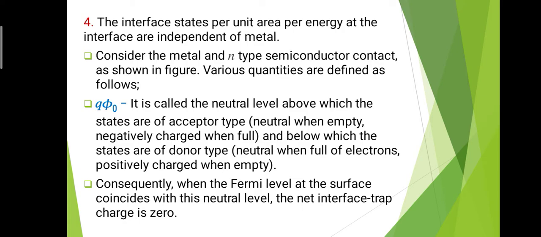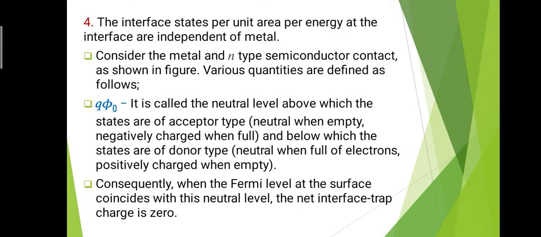That means when the states are empty, they are neutral, and if these states are full, they are negatively charged. Below the neutral level the states are donor type. That means a donor type is neutral when full of electrons, a reverse condition. When the states are full of electrons, they are neutral, and when the states are empty, they are positively charged. So this is Q phi 0, the neutral level above which the states are acceptor type and below which they are donor type.